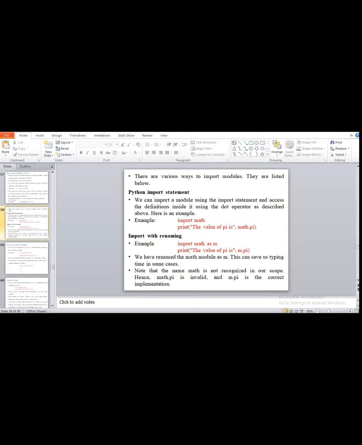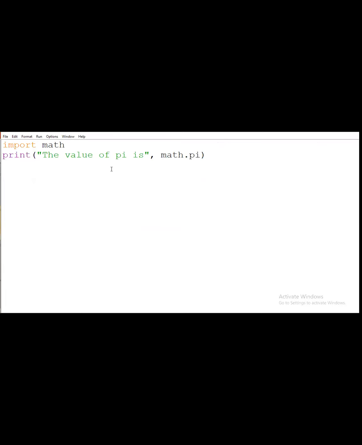Then after that, import with rename. Means what? Suppose I want to import my module name with another name. Suppose here in this program I am declaring my math as my original module name.